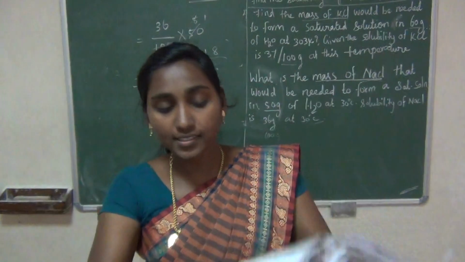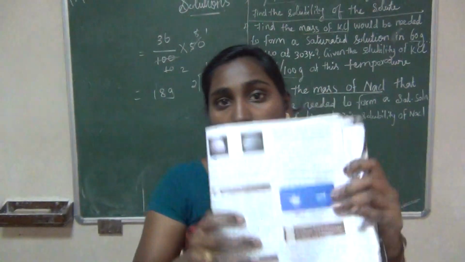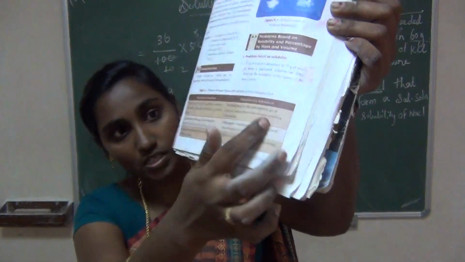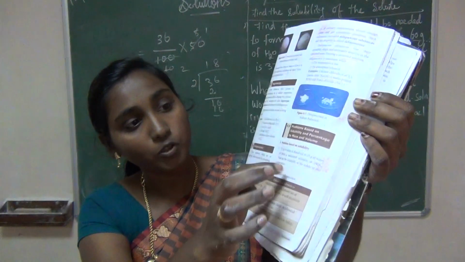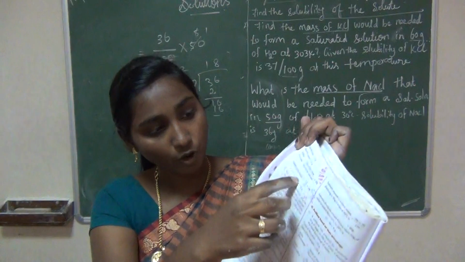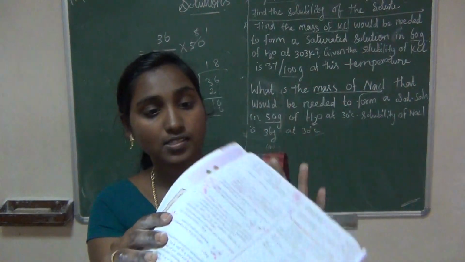This is the question. Answer, page number 131. Page number 131, this table fully mark it. Table fully. Then this problem, note it. Problem, first three problems, okay? Study the formulas, everything, study well.